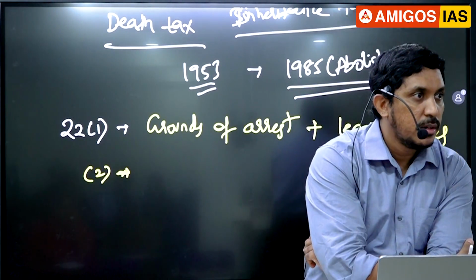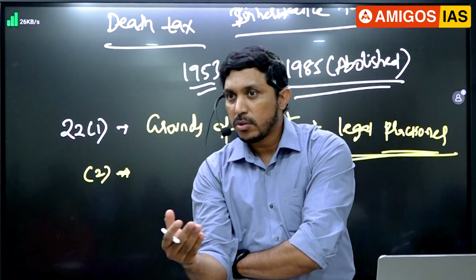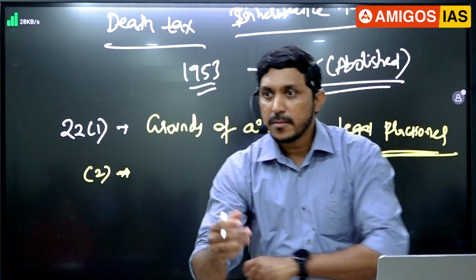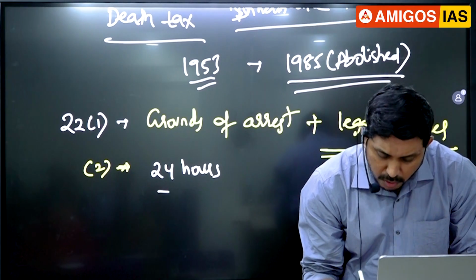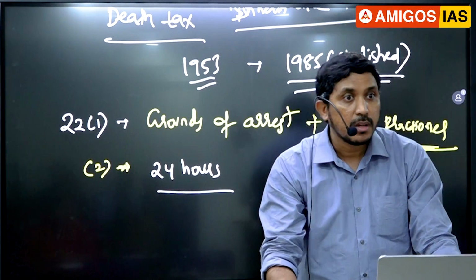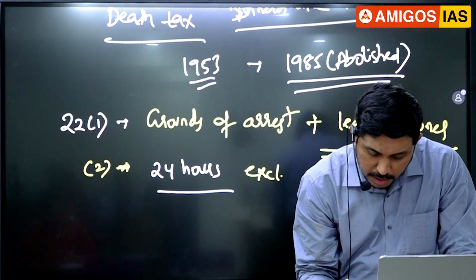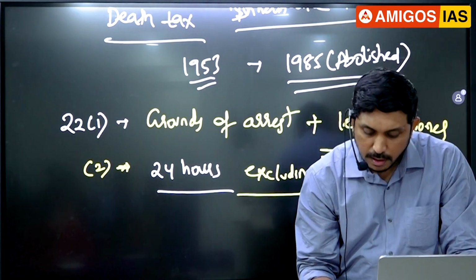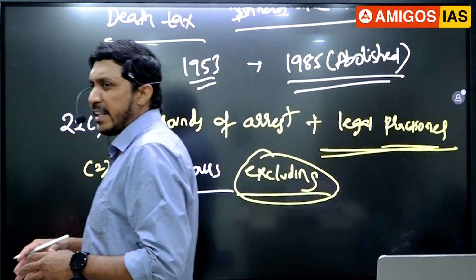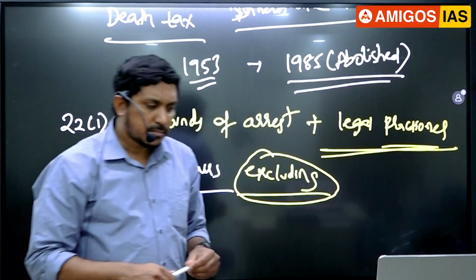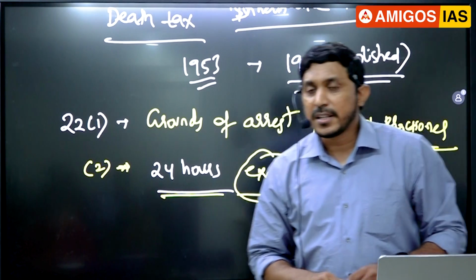Clause 2 is what? They should take the person who is detained to the nearest magistrate. Within how many hours? 24 hours. Do we include or exclude journey time? Okay, it is excluding journey time, guys. Okay, is it a trap? Excluding journey time. And it's understood as also excluding holidays. Fine. Now, an important point here, guys. This was not followed in the Prabir Purkayastha case.